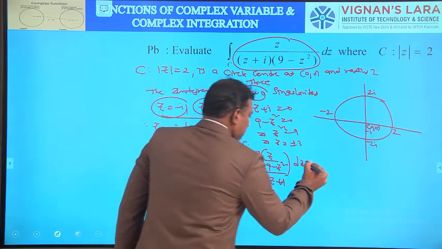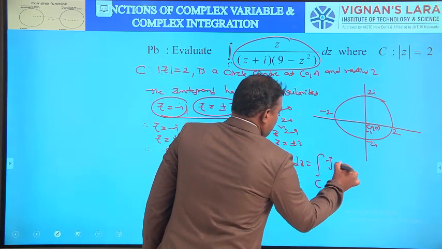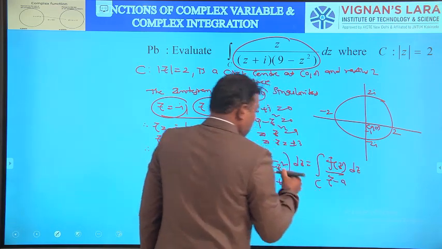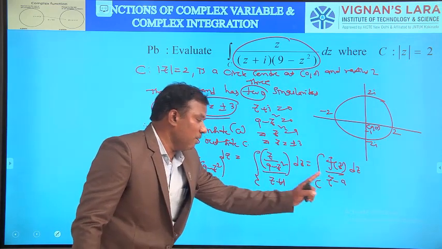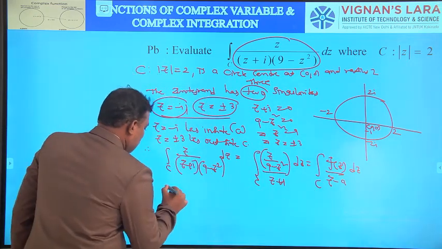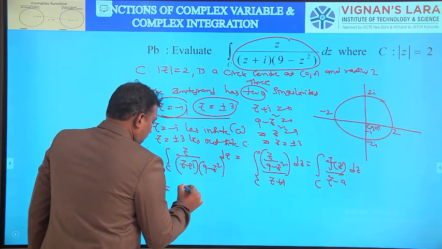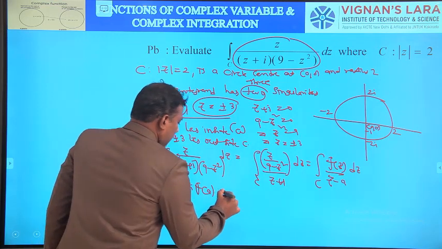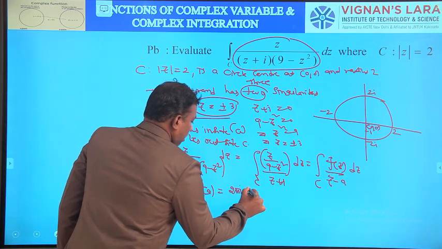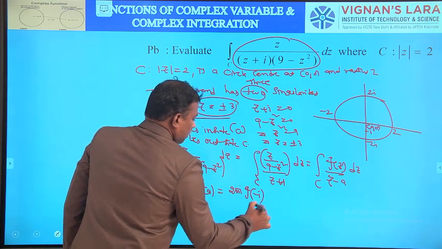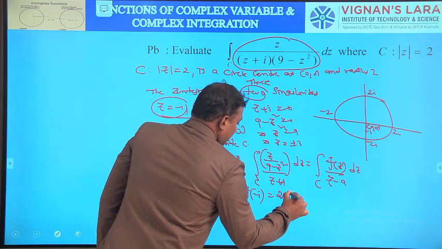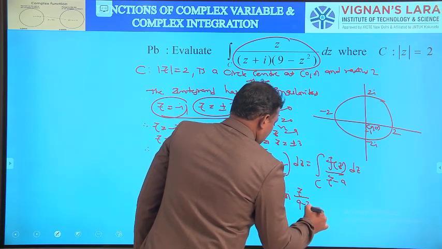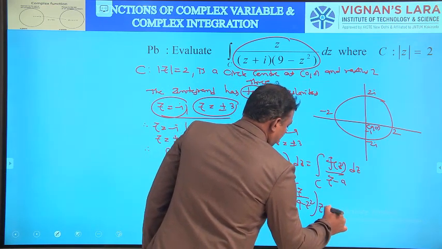This is of the form integral over C f of z by z minus a. So what is a? z plus i is nothing but z minus a, so a is minus i. So this is equal to 2 pi i into f of a by Cauchy's integral formula. That equals 2 pi i into f of minus i, that is, z by 9 minus z square at z equal to minus i.